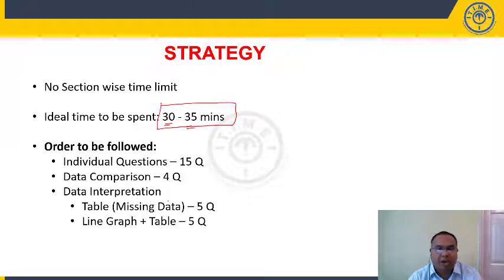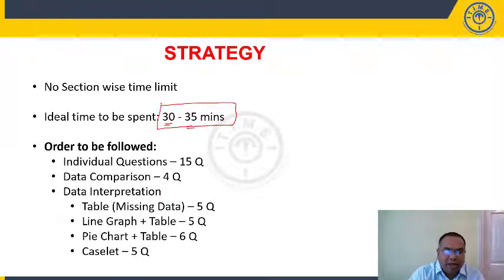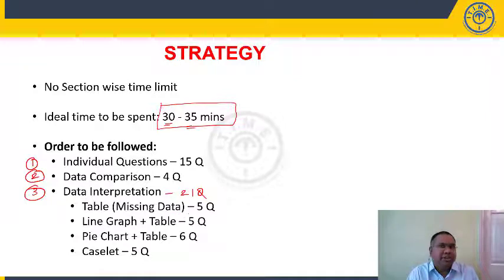Line graph plus table combination, 5 questions. Pie chart plus table combination, 5 questions. Caselet, 5 questions. That means in total from data interpretation you have 21 questions, right? So this is the order to be followed: individual questions, data comparison questions, and then you solve data interpretation. Within data interpretation also we'll discuss what order you should look at.